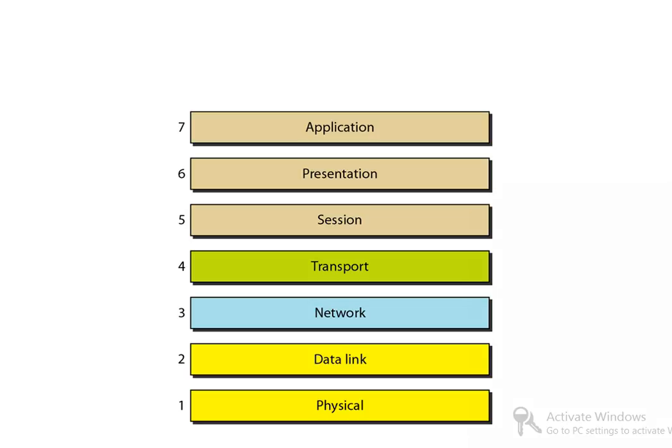This is the 7-layer approach of the OSI model: application, presentation, session, transport, network, data link, and physical. It starts from the physical layer and goes up to the top.